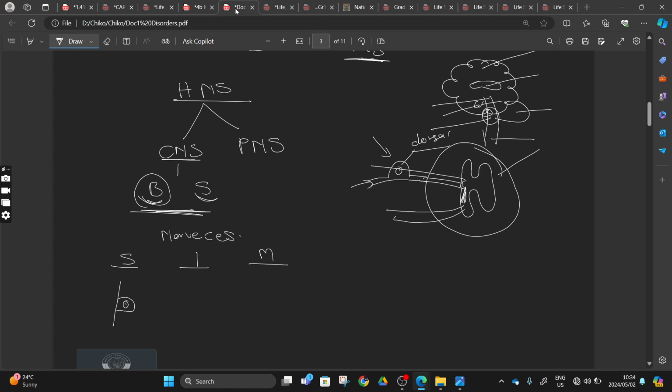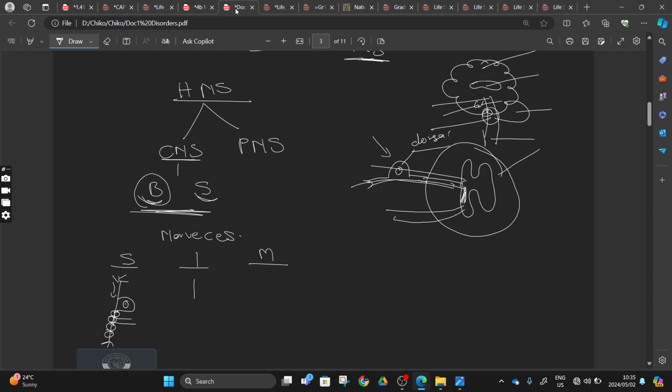This will be our sensory neuron entering our spinal cord, right? So we can have our dendrites there. The function of these dendrites, we learned, Mr. Mpepu, is to transmit the impulse towards our cell body. And then from there, we are going to have our axon, transmitting the impulse from our cell body to our axon terminals. And then we also said that these sensory neurons of ours are myelinated like that, right? So this is our myelin sheath, and this myelin sheath is there to increase the speed of our impulse.